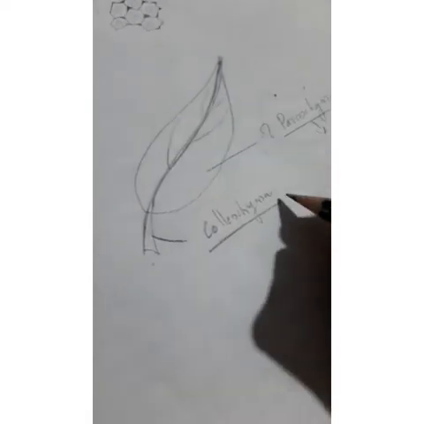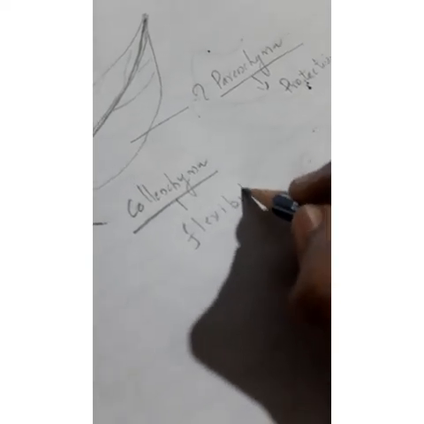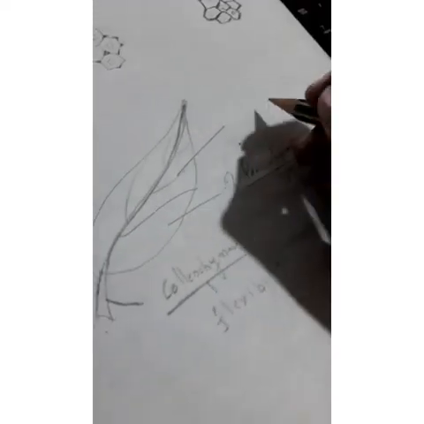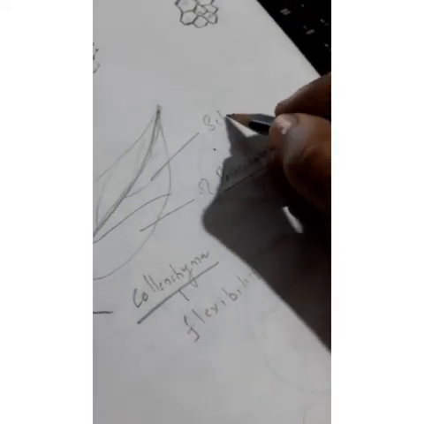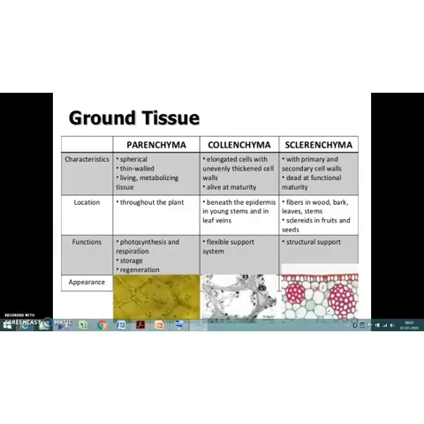It provides flexibility. And what about these veins? Veins are made up of, yes, sclerenchyma. It provides strength to the plant part. Clear? So we can conclude today's session by explaining the differences between simple permanent tissues.